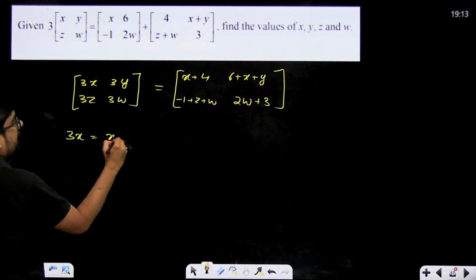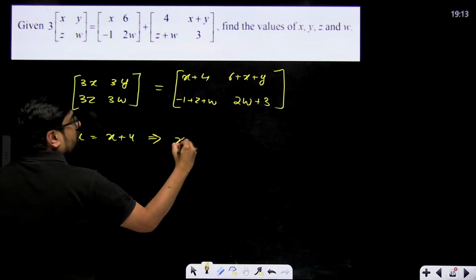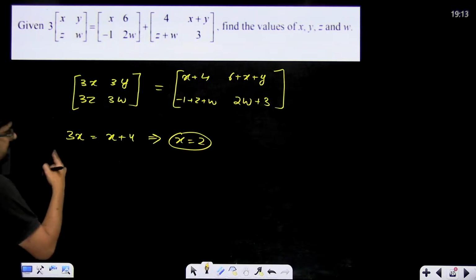3x is equal to x plus 4. From here what do we get? x equals 2. Correct? 3x equals x plus 4.